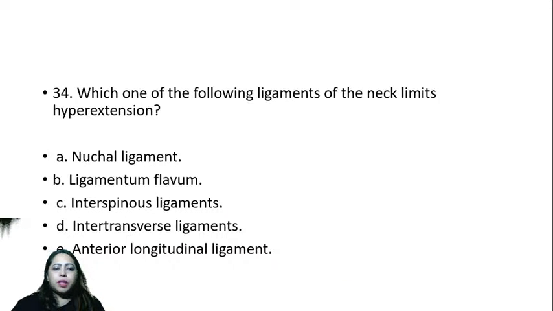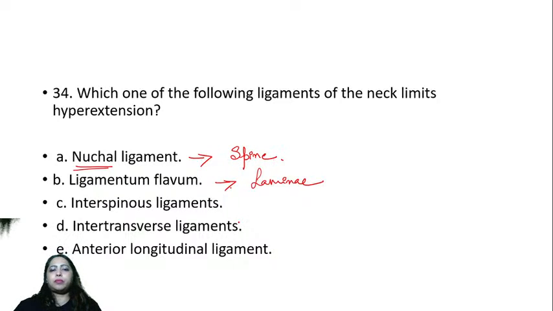Next one. Which one of the following ligaments of the neck limits hyperextension? So how do you do hyperextension? Is it this way or backwards? So which is the ligament that is in front? Ligamentum nuchae, where is ligamentum nuchae? Ligamentum flava is for the laminae. Ligamentum nuchae is for the spines, and that is at the back.